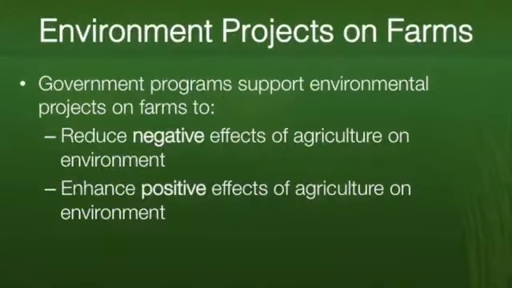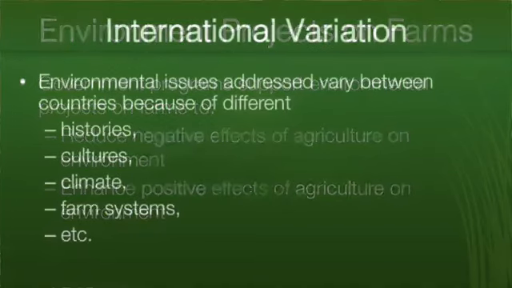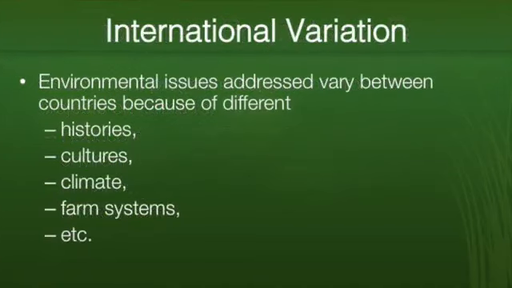A range of government programs around the world support farmers to undertake environmental projects on farms, whether they be to reduce the negative effects of agriculture on the environment or to enhance the positive effects of agriculture on the environment. The environmental issues addressed in these government programs vary quite a lot from country to country, depending on their histories, their cultures, different climates, farming systems and so on.